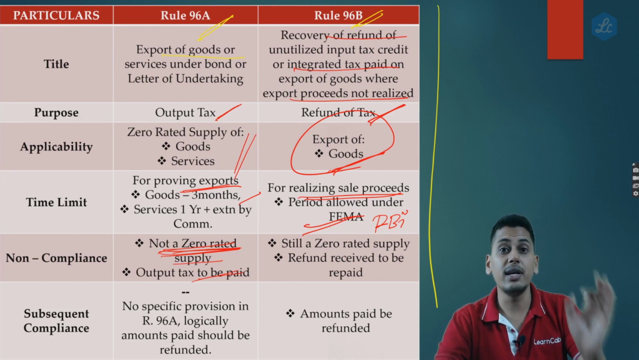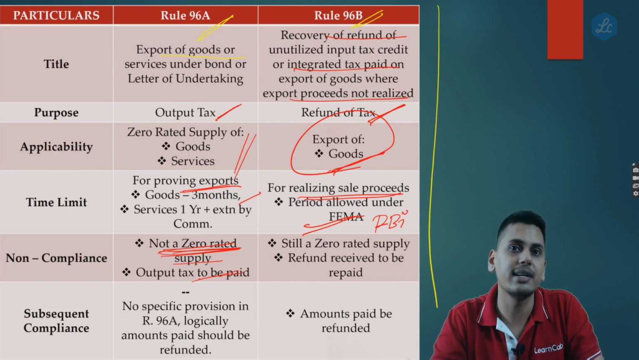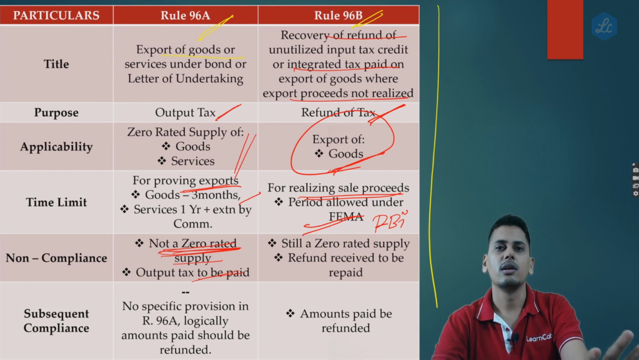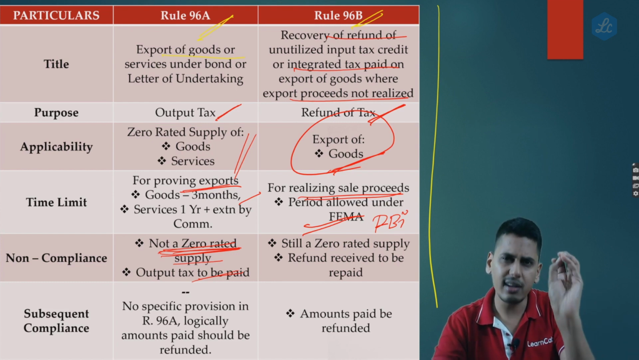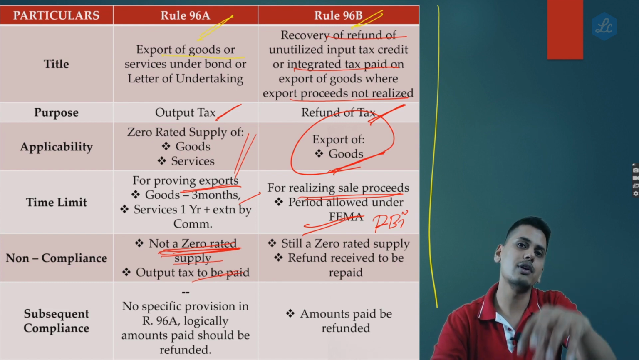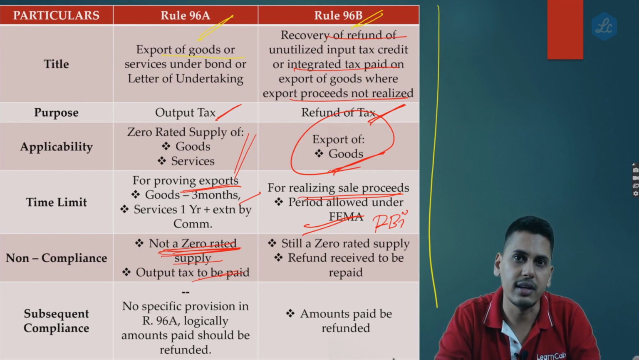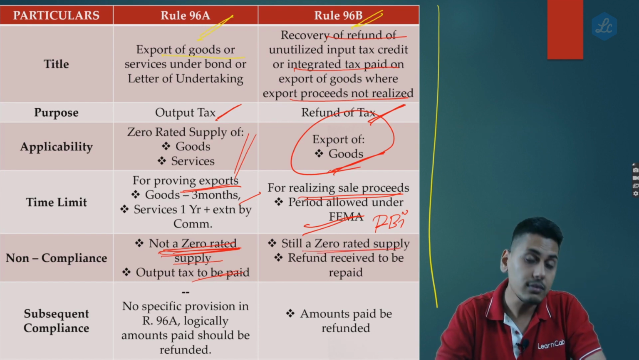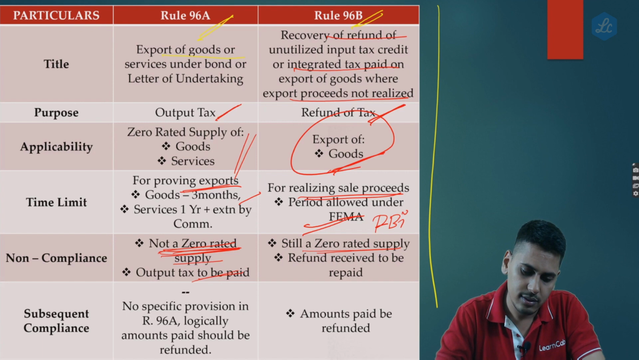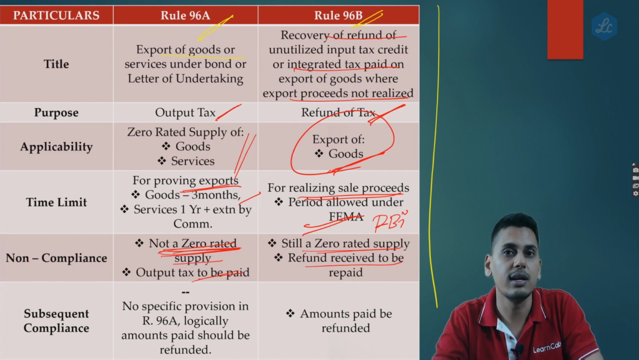Non-compliance of 96B does not touch upon the zero rated supply aspect at all. It simply tells you, non-compliance of 96B, not realizing the sale proceeds, whatever refund you have received, repay that back along with interest. So here it is still a zero rated supply. Refund received has to be repaid.